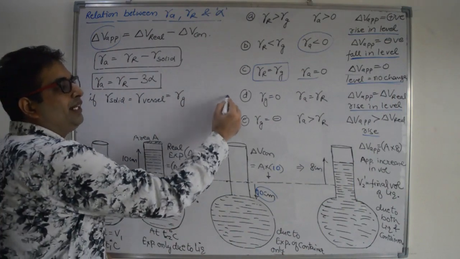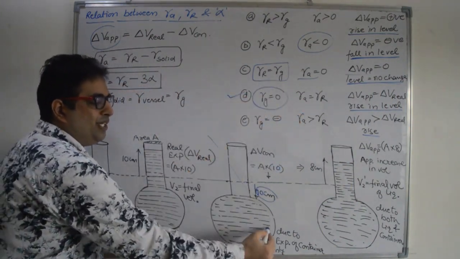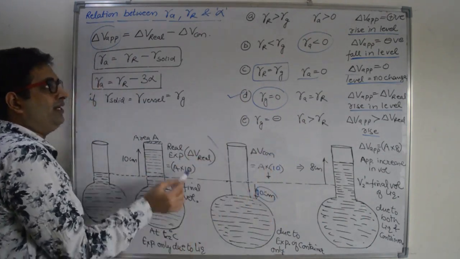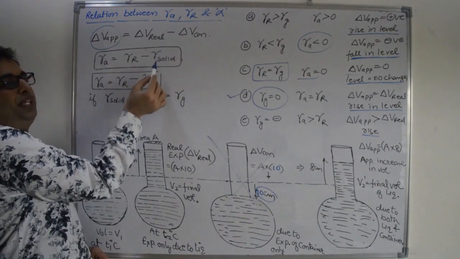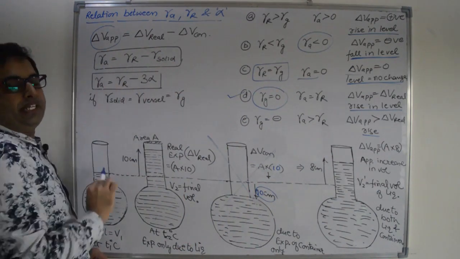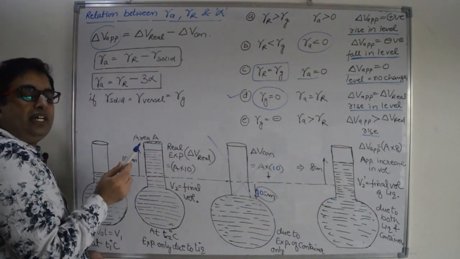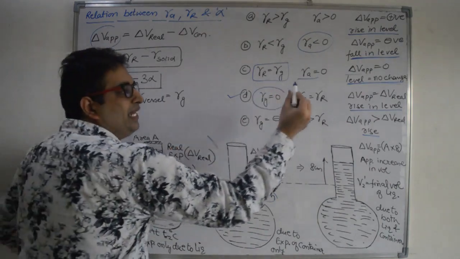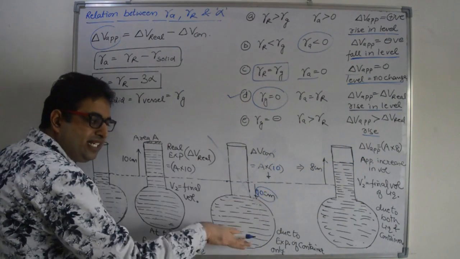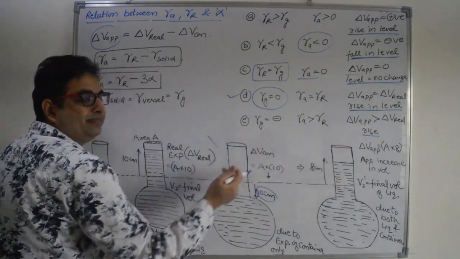Right? Next, if the glass expansion is zero, that is, if there is no expansion in the container, then the apparent change will be equal to the real change. That means the increase in level will be equal to the real expansion of the liquid. In that case also the level will increase, because there is no decrease in level due to expansion of the container. So overall the level will increase.